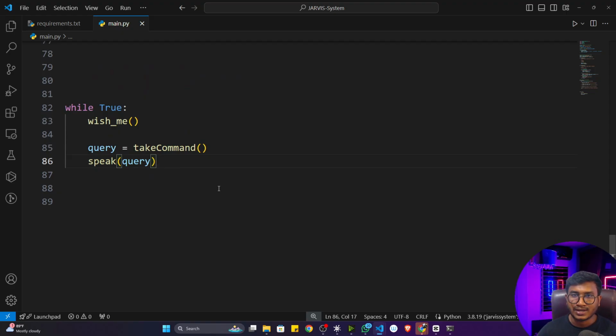I'll also show you how we can integrate AI. I'll implement the same kinds of projects and there I'll be using a large language model, that means LLM, an artificial intelligence technique, to handle the commands as well as the tasks. It can perform any kinds of task at that time.